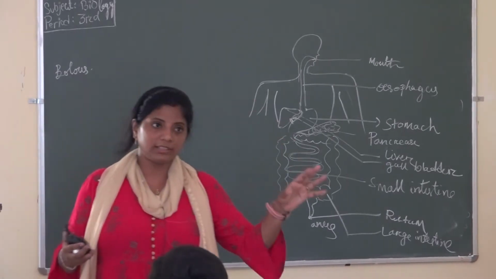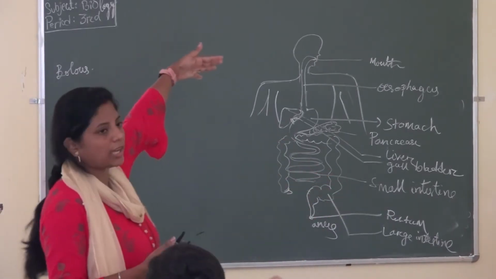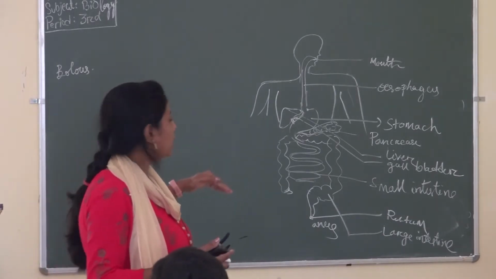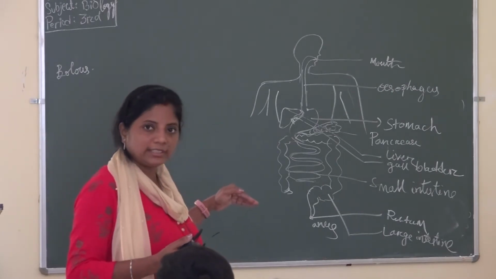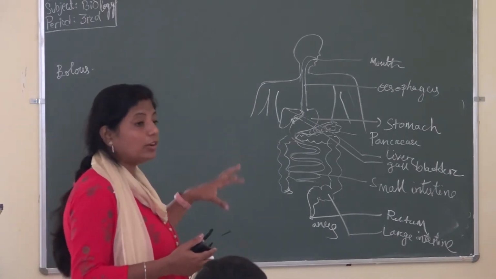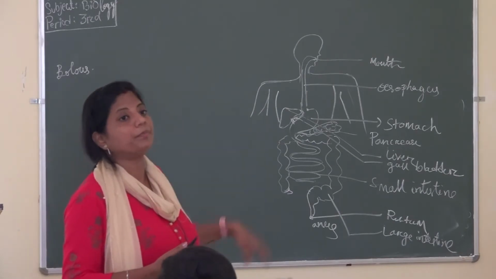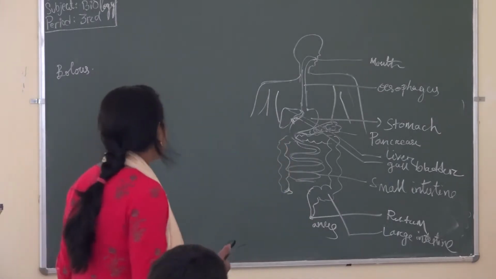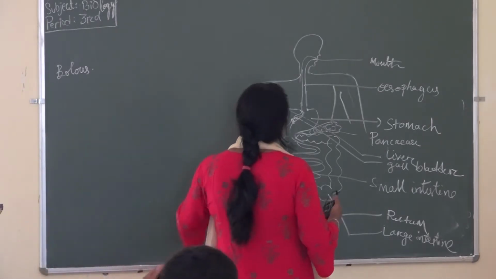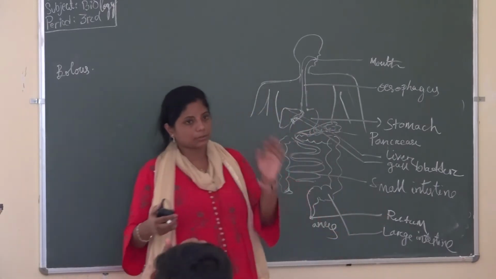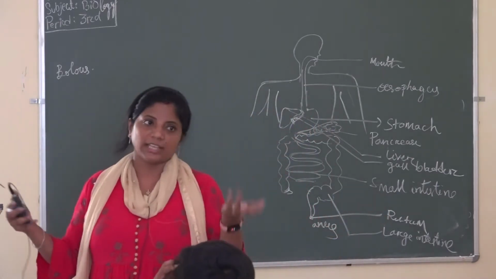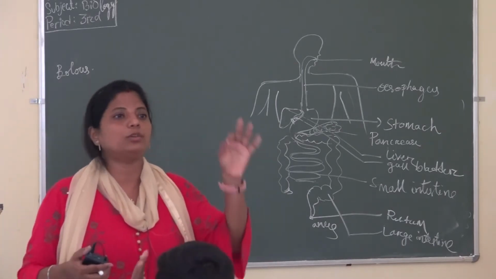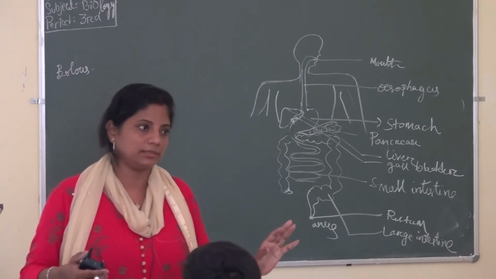Okay. So in all these things, first the intake of your food starts from your mouth. After that, the digestion is done in your stomach and your small intestine. After this, in your large intestine, all your absorption and assimilation will be done. At the last part of your large intestine, the rectum and anus are specifically made for excretion of your waste material. So in all these things, all your digestion has been completed.